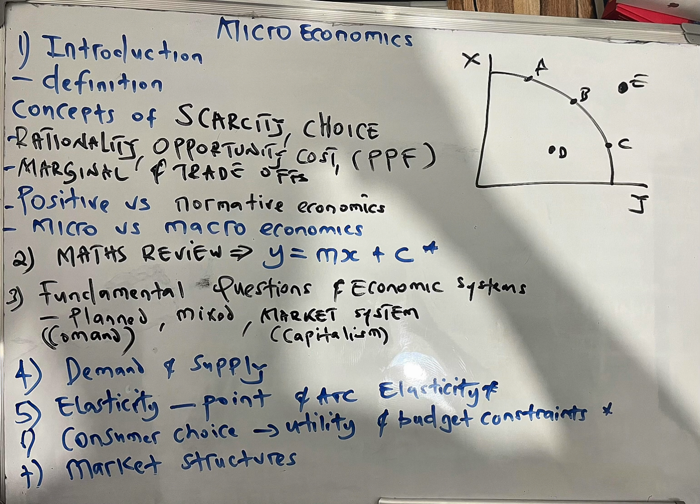In economics, we also have mathematics. Remember, economics is a social science and science involves maths as well. So there are many maths principles we employ in economics, such as relationships, positive or negative relationships. For example, the relationship between demand and price is inverse. When the price increases, the demand reduces. When the price reduces, the demand increases. So that relationship is inverse. While the relationship between supply and price is positive. When the price increases, supply increases as well. When the price reduces, supply also reduces.